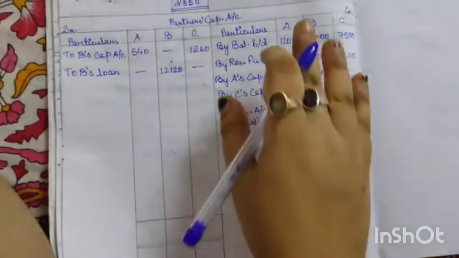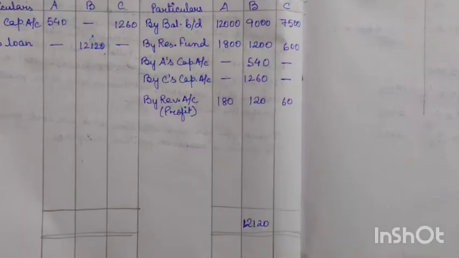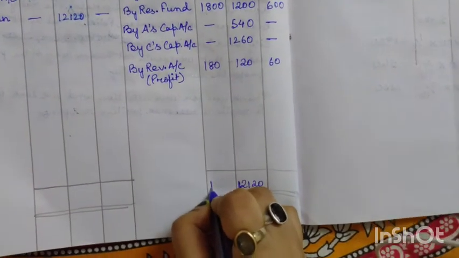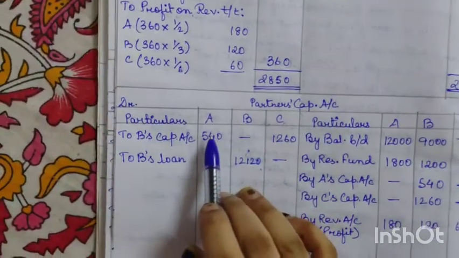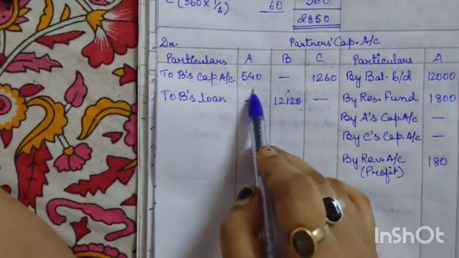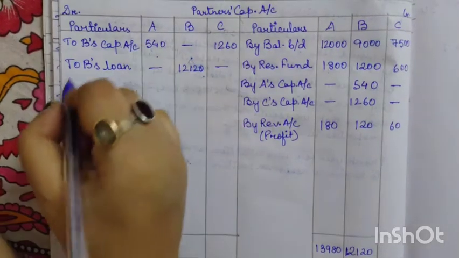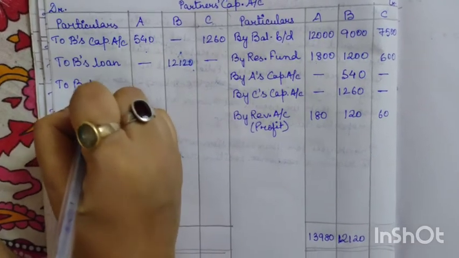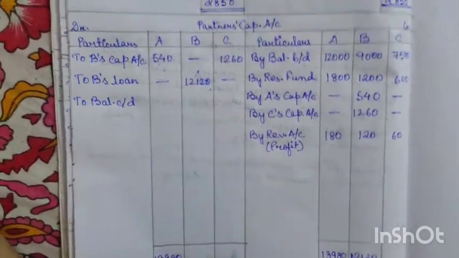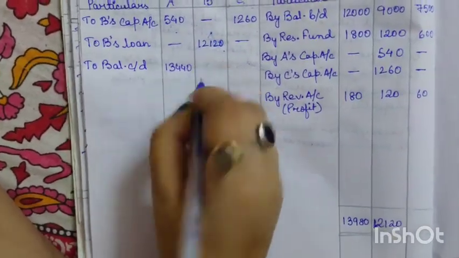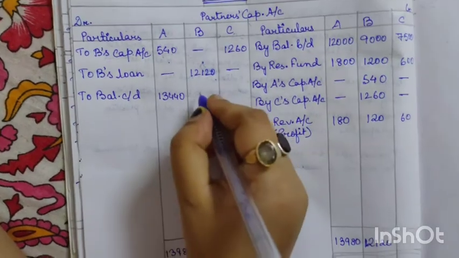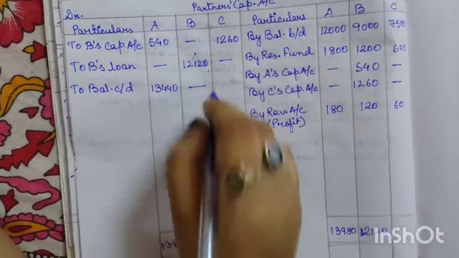Okay, now next we have to calculate the new capital of the remaining partners. So first we will calculate A's column. If we calculate A's column, we will get 13980. Here also in the total column we will write 13980. Now as you can see, there is 540 in the debit side. So from 13980 we need to deduct 540. If we deduct 540, we will get 13440. So this is the new capital of A. Now B has left the business, so it will be dash for him.